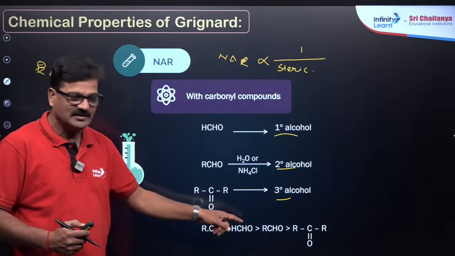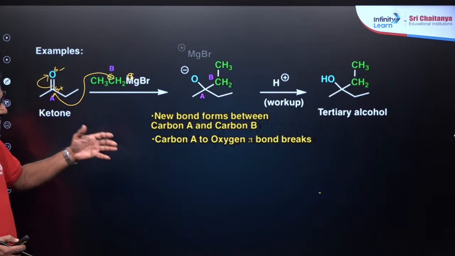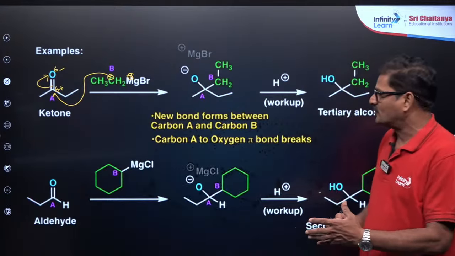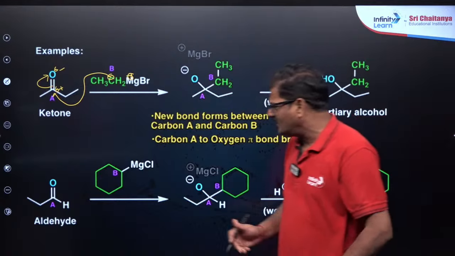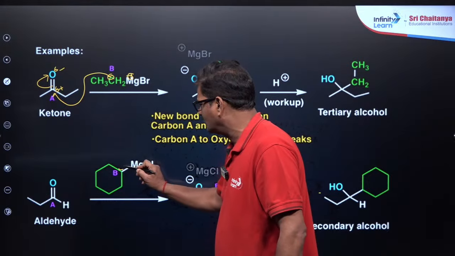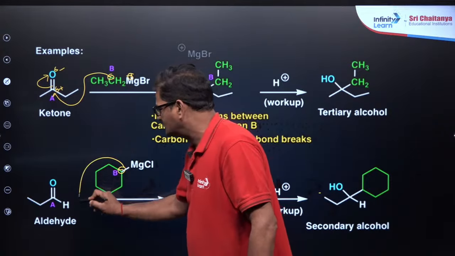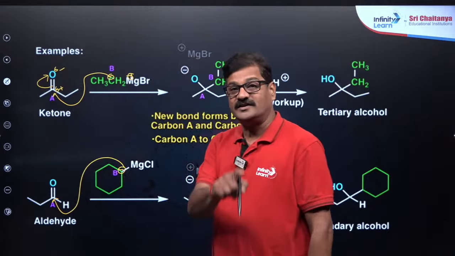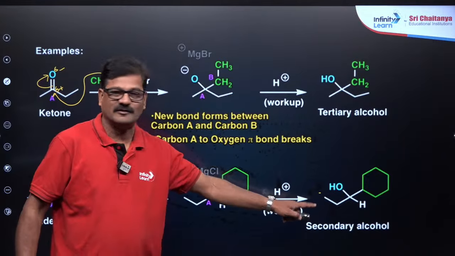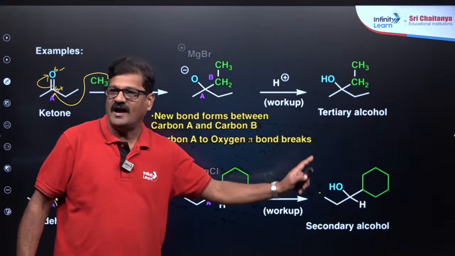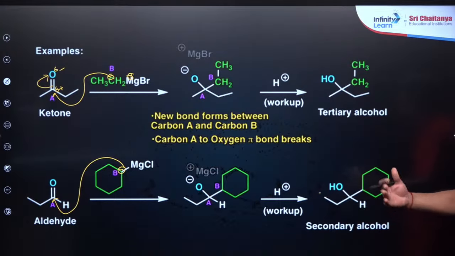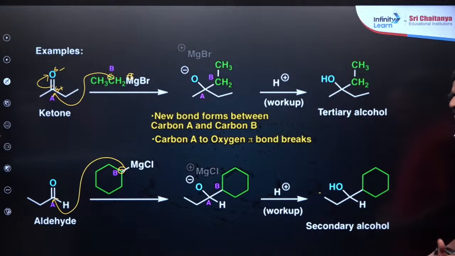Use the same thing, and if you draw a mechanism, or if you don't use the mechanism, you will get this same product. And this is cyclohexyl methyl chloride. It is a Grignard reagent. This Grignard reagent, since this is an aldehyde, gives rise to a secondary alcohol. So this is your secondary alcohol. Ketone gives rise to tertiary alcohol, and aldehyde gives rise to a secondary alcohol. If you have any doubt, ask quickly. Children, clear? Fine.